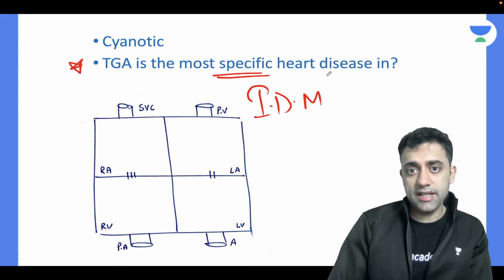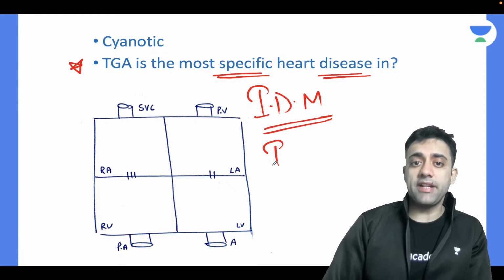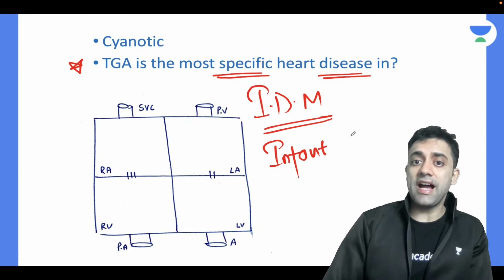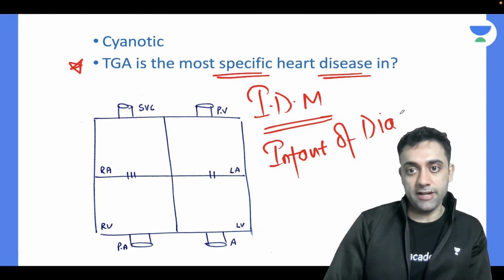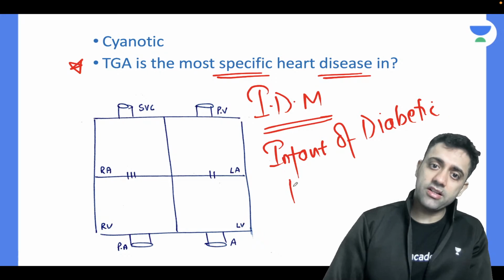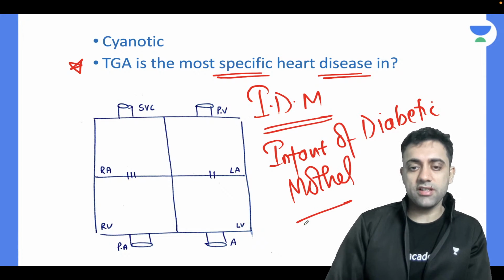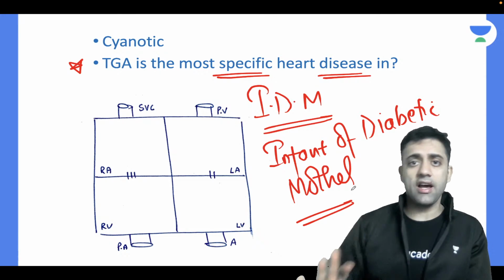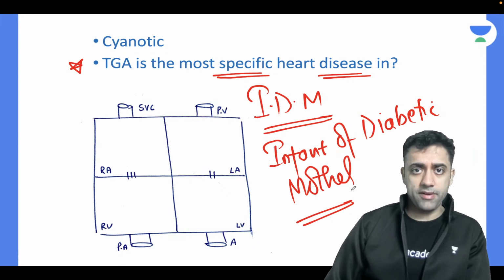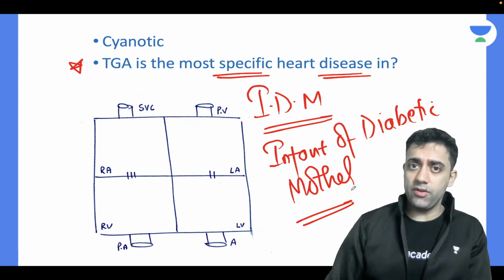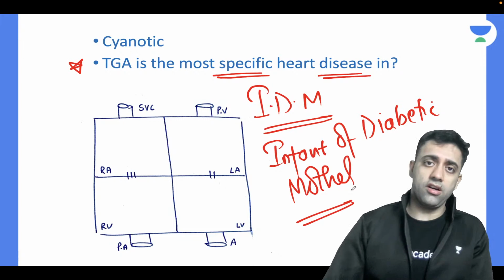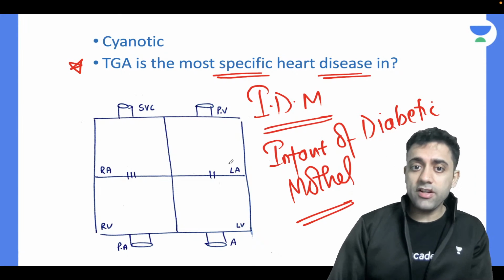The most specific congenital heart disease in infant of diabetic mother is nothing but TGA. Have we heard about this topic in the previous neonatology classes? I have taken a wonderful one-hour class on infant of diabetic mother. If you are free, then later you can watch this free video in the Unacademy app. It will be helpful.